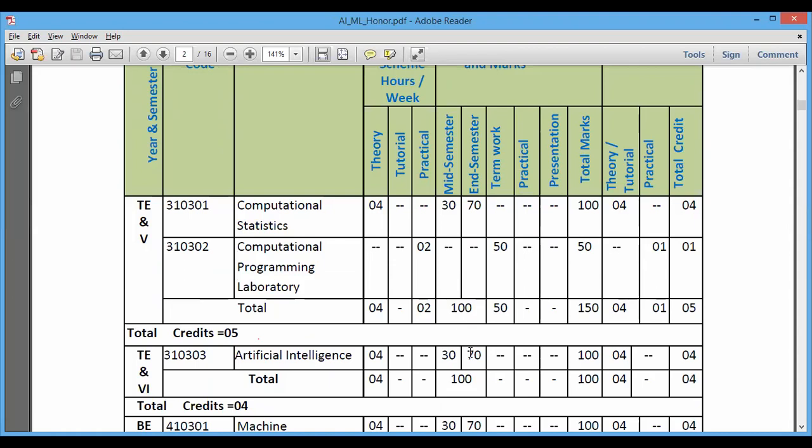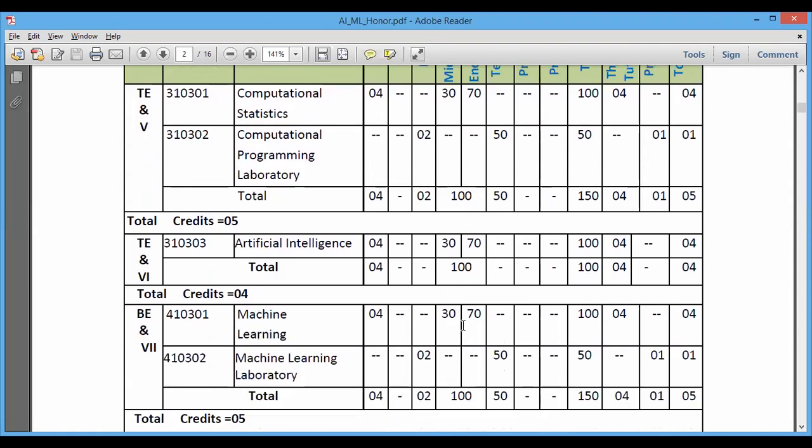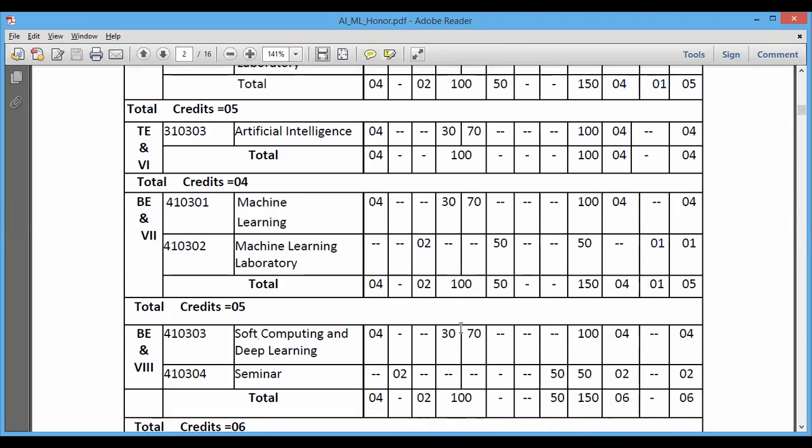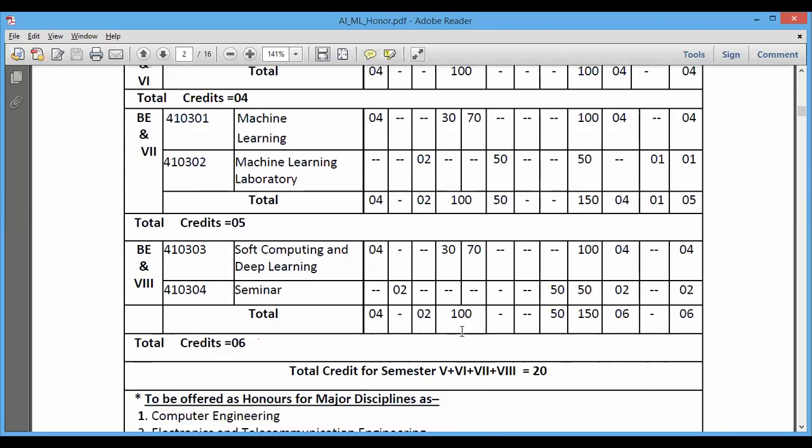So this will continue, and subsequently you will be learning different papers in every next semester also. You can see these are the different credits.